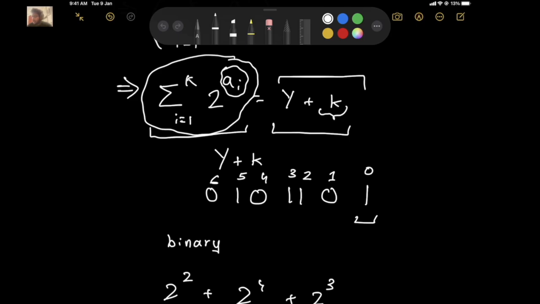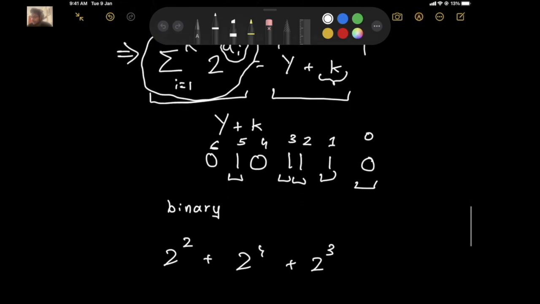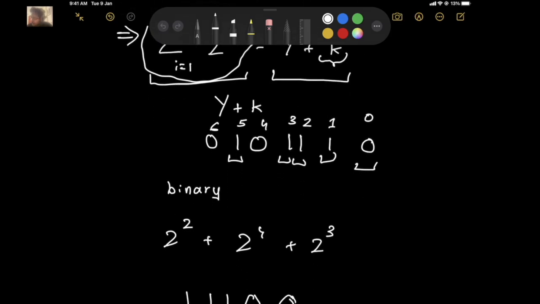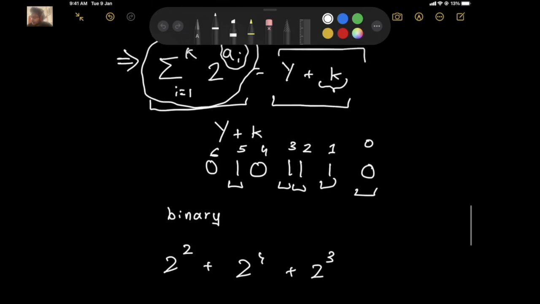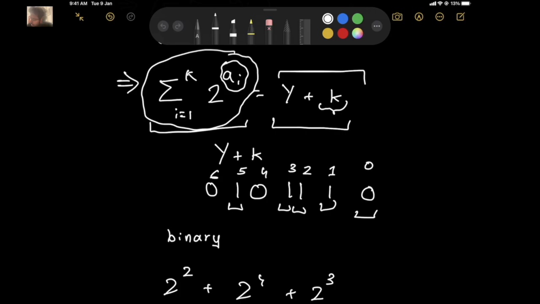Now we're going to note down all of the positions which are set to 1. Let's actually invert this a bit to make it easier. So this is set to 1, this is set to 1, this is set to 1, and this is set to 1. There are 4 places that are set to 1, and the places are 1, 2, 3, and 5. So there are 4 places, and the set is 1, 2, 3, and 5.